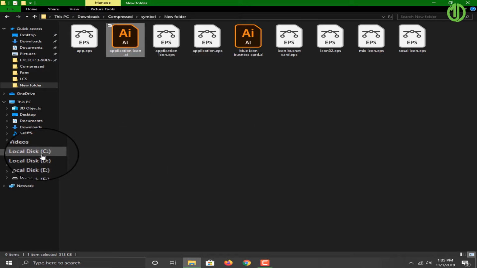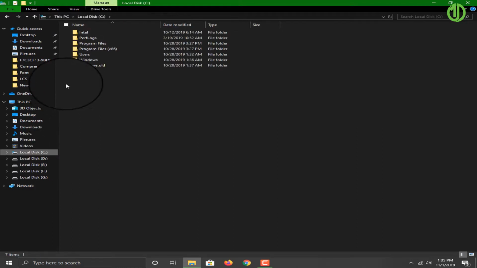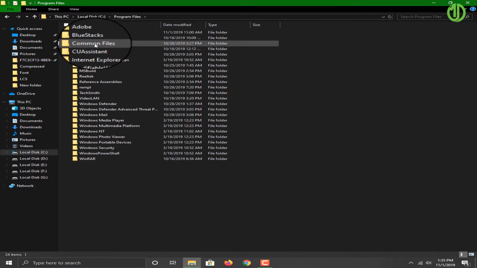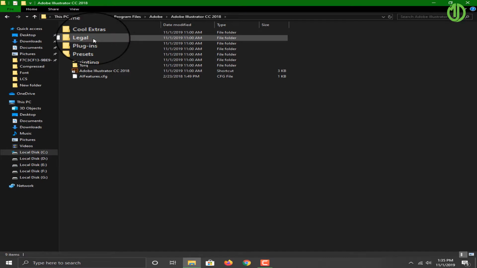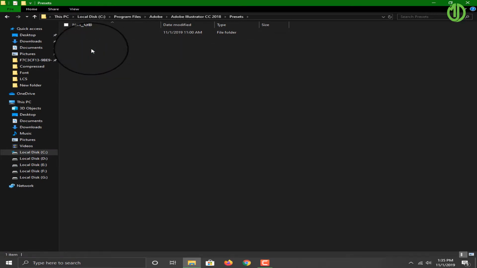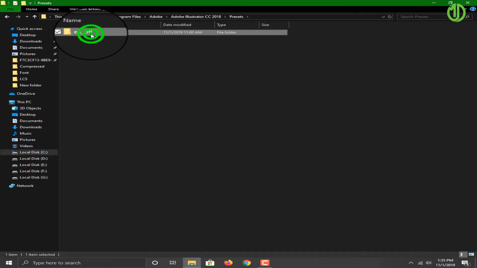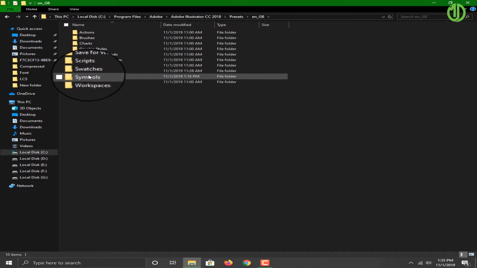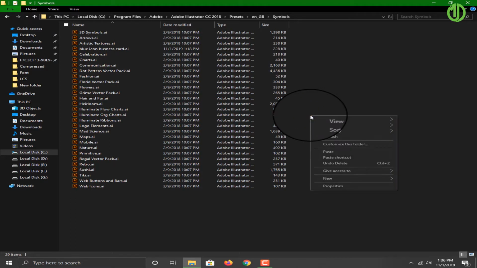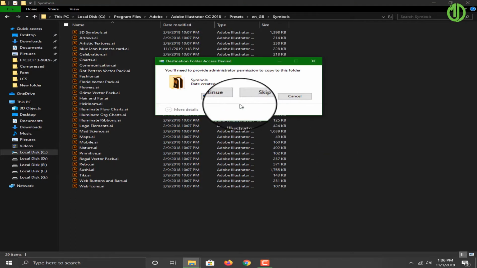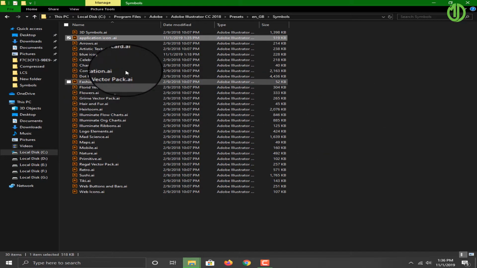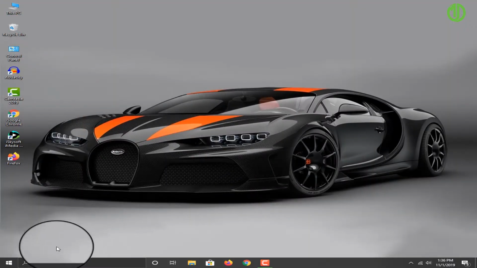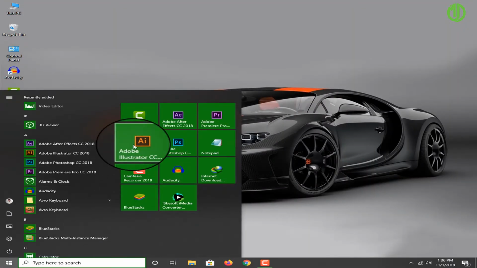Go to C drive, program files, Adobe Illustrator, preset. Click this folder, symbol. Open it and paste it. Continue. Go to Illustrator and check my symbol.